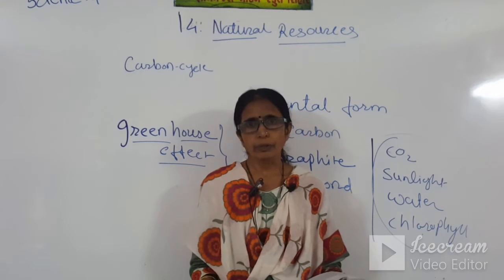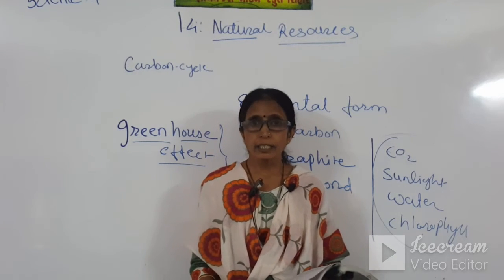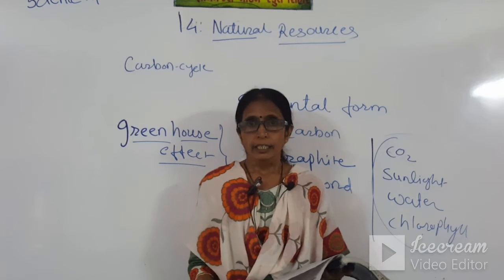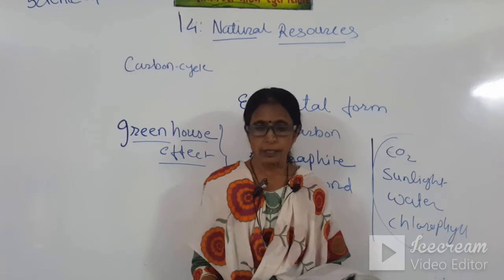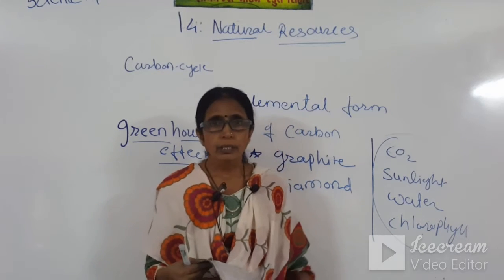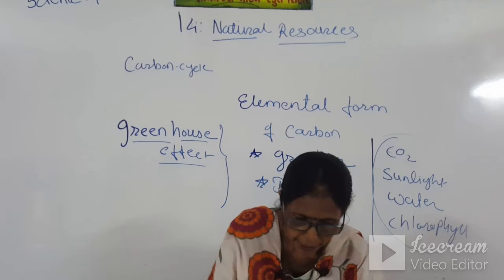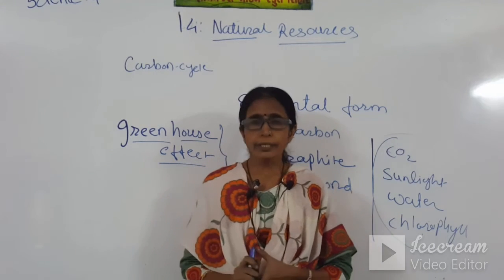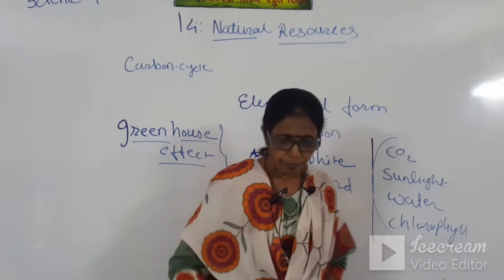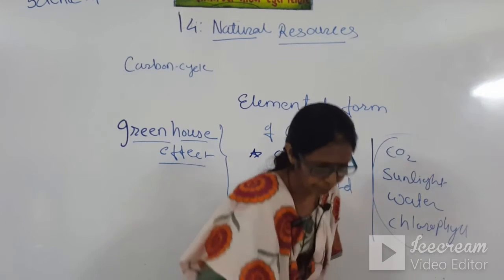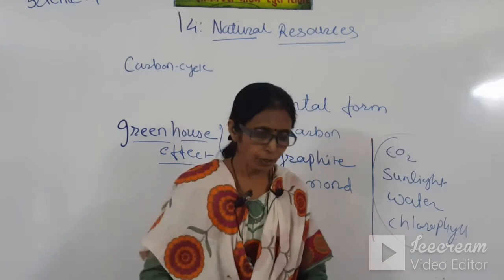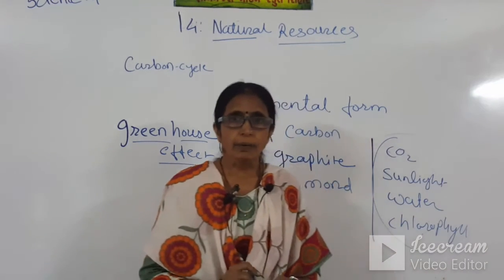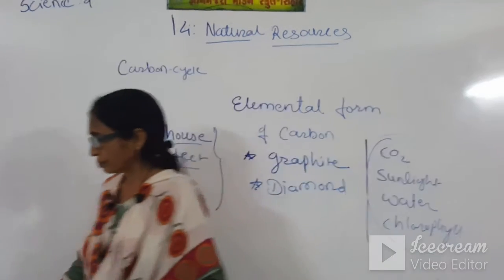So here we hear about global warming. So what is global warming? Global warming is the increase of the CO2, and due to this, an increase in the temperature on the earth. Okay, so this is about the carbon cycle, students, and the greenhouse effect. Now students, one more point is remaining from this chapter, and it is the oxygen cycle. Okay, so we will see about the oxygen cycle.